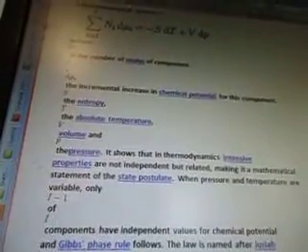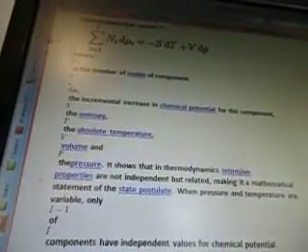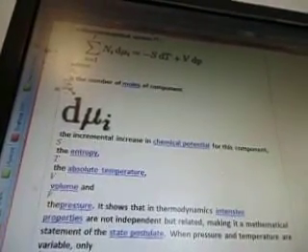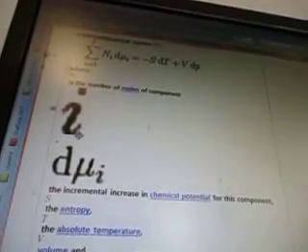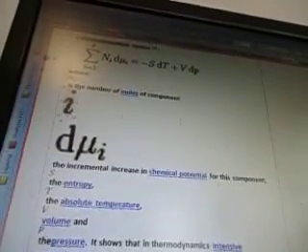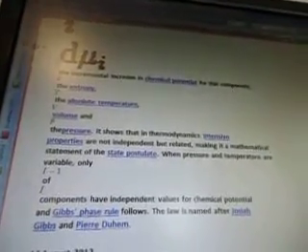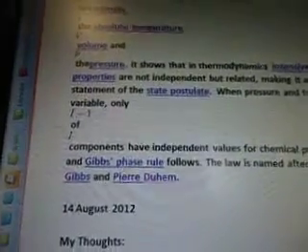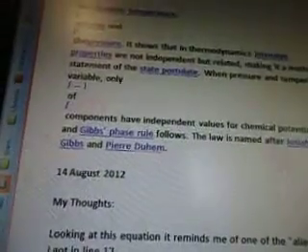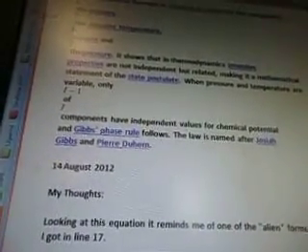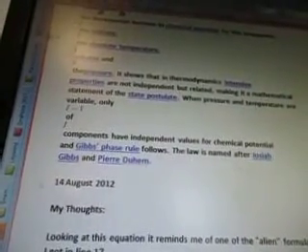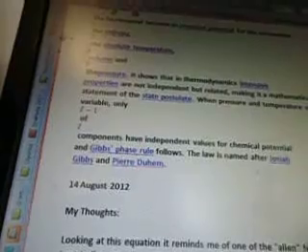Where Ni is the number of moles of component i, dμi, probably can't see these little stinky numbers here, right? Oh, I don't know why they do this symbol stuff. Why don't they just stick it there so you can copy and paste it easier? The infinitesimal increase in chemical potential for this component, S the entropy, T the absolute temperature, V volume, and P the pressure. It shows that in thermodynamics, intensive properties are not independent but related, making it a mathematical statement of the state postulate. When pressure and temperature are variable only, I minus 1 of I components have independent values for chemical potential, and Gibbs phase rule follows.